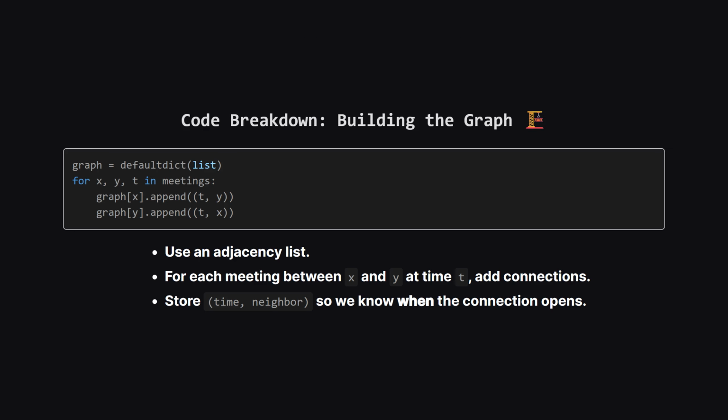First, we need to build our map of connections. We use a dictionary where each key is a person, and the value is a list of all their meetings. For every meeting in our input list, we add an entry for both people involved. Crucially, we store the meeting time, along with the person they met. This way, when we're at person X, we can easily see who they met, and exactly when.